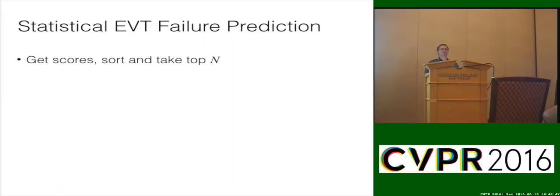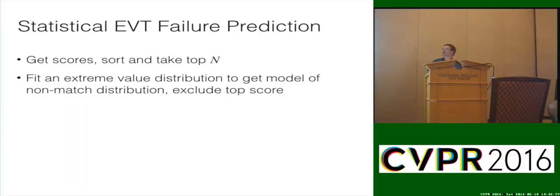You get the top scores, or the bottom scores, but I'll just say top here. So you get them, sort them, and keep the top highest scores. So in this recognition algorithm, bigger is better. Get them, sort them. Now you're going to fit an extreme value distribution to the non-match distribution. Take all the things that are not supposed to be the right object, get all their scores. If you actually have a match, put it off on the side for a second. Just take all the non-matches, all the most confusing people with me, figure out what's the highest score you get with those. That's why we exclude the top score, that's supposed to be me.